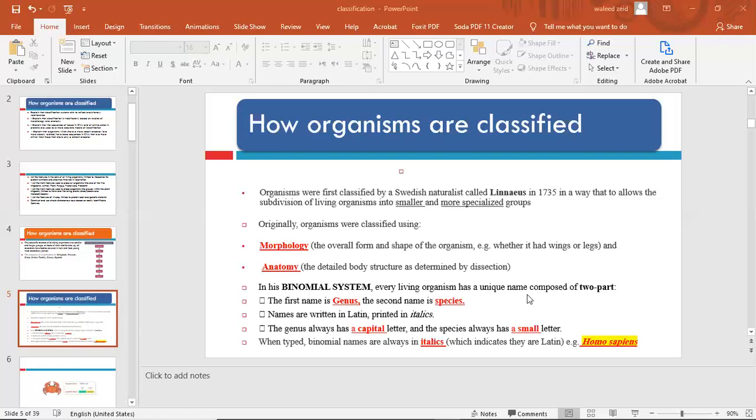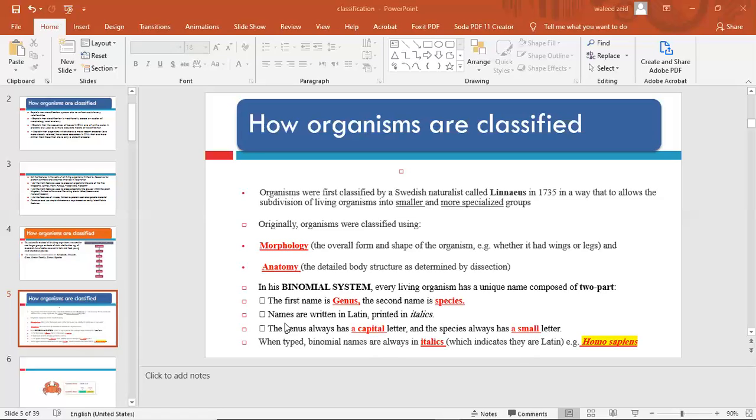Every living organism has a unique name composed of two parts. One, the first name, is referring to the genus, and the second name is referring to the species. And he used the Latin language to name the organisms. And when he's writing the genus and the species, he's writing them in italic. So the genus always starts with a capital letter, and the species with a small letter.